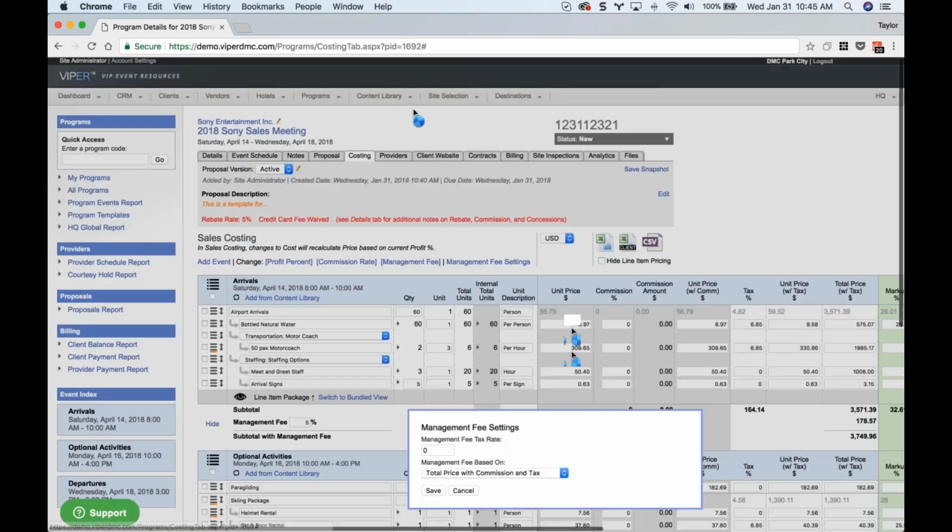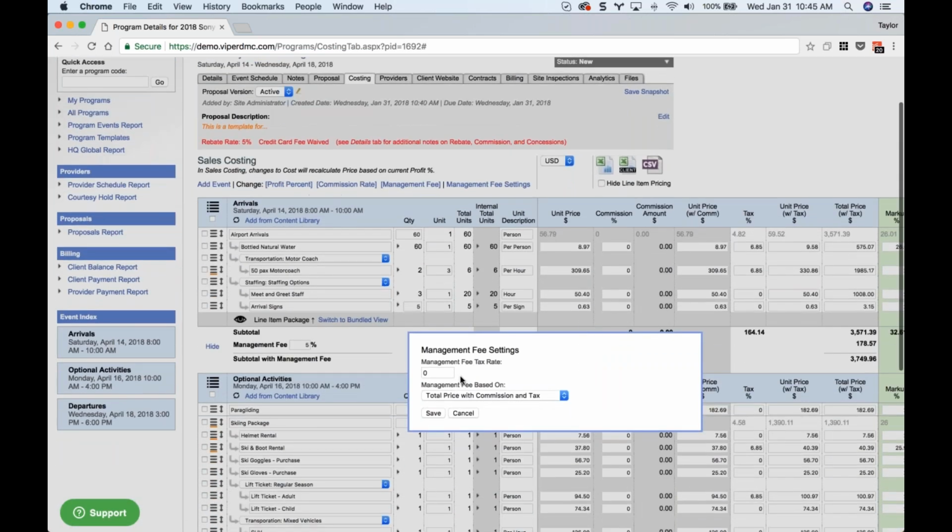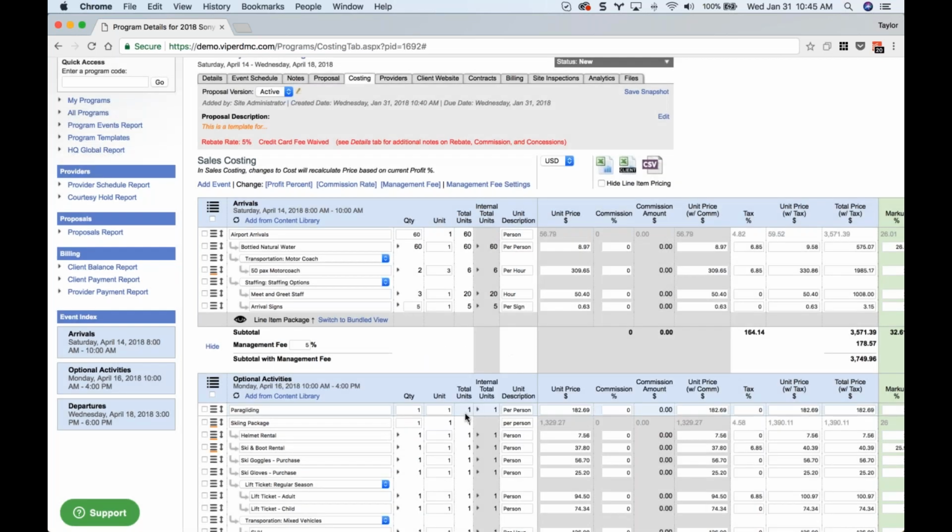All right, now under management fee settings, this is where you can add a tax rate to your management fee depending on your state or country. There may be a tax that needs to be applied to that management fee. So this can be done here. And then do you want your management fee based on the total price with commission and tax, just with commission, or without commission and tax? So you can configure those here on a per costing basis. And you can also configure those as defaults in the admin site for each office. All right, so again, that's management fee settings.